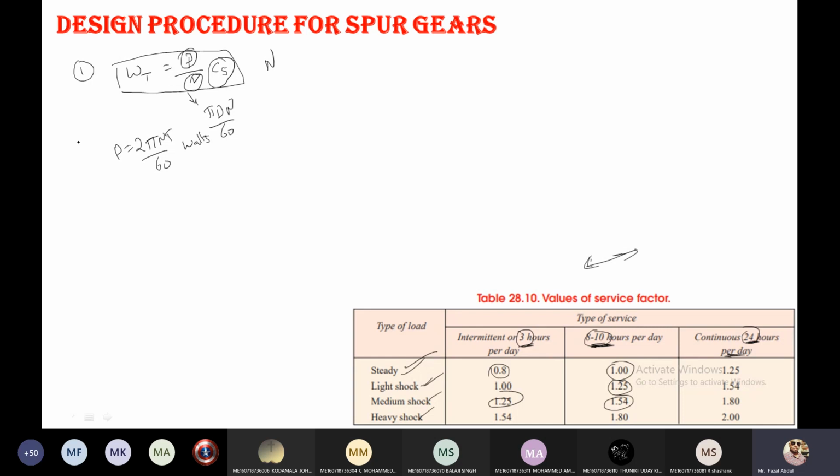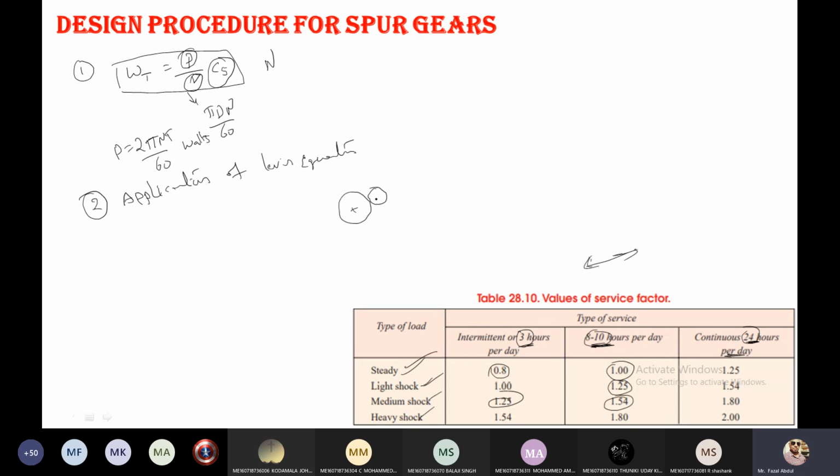Now after calculating this, the second very important step is the application of Lewis's equation. To which element do we have to apply Lewis's equation? In meshing of gears, we have two elements: gear and pinion.